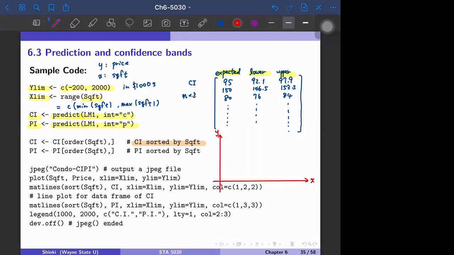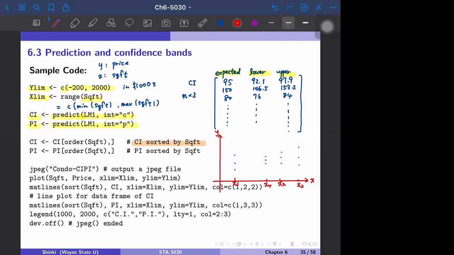But in practice, we cannot do that, so we just pick up the existing observations, x1, x2, x3, x4, and so on, and we make an interval. So the center, upper bound, lower bound, center, upper bound, lower bound, center, upper bound, lower bound, and so on.